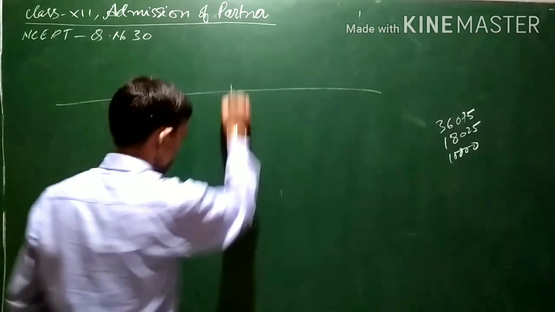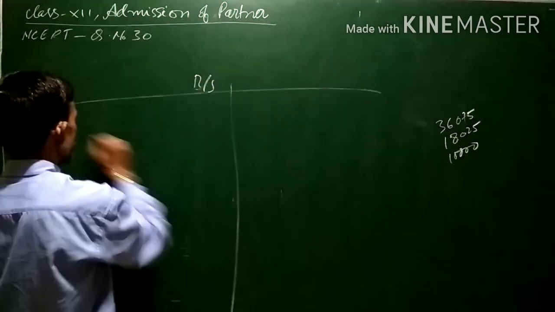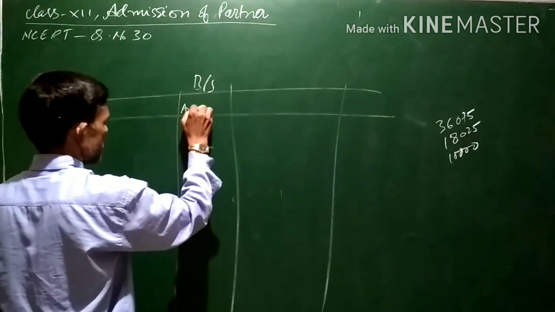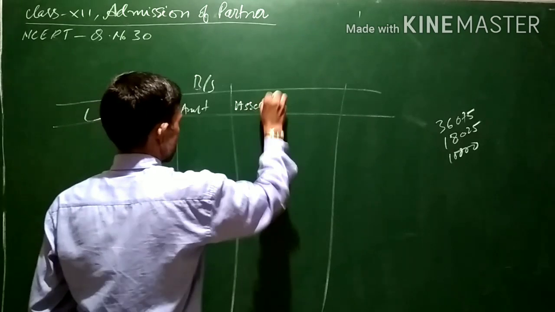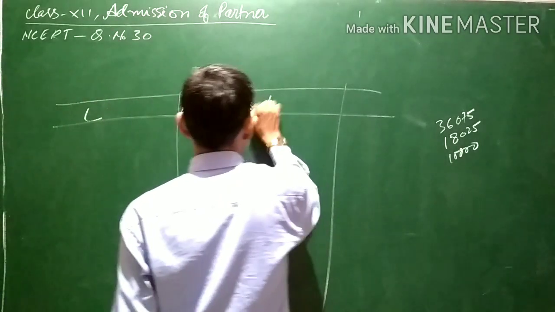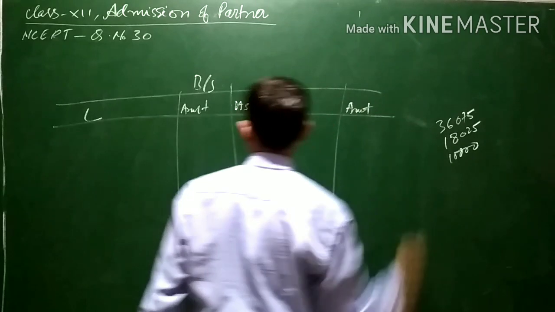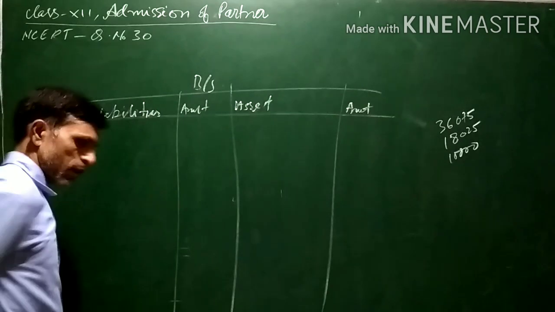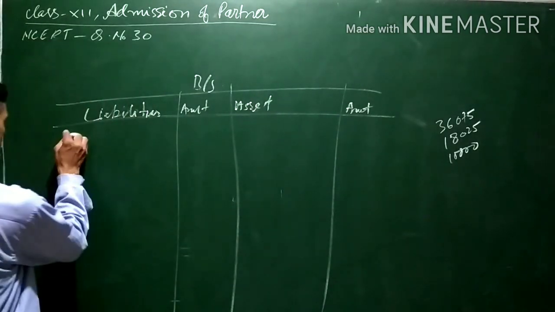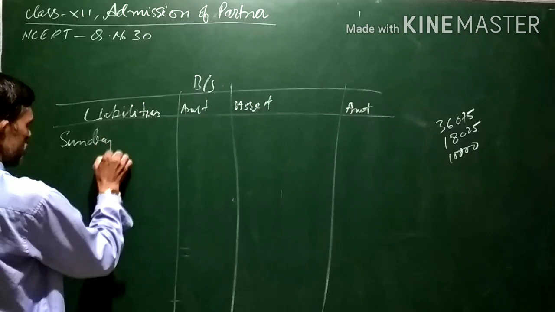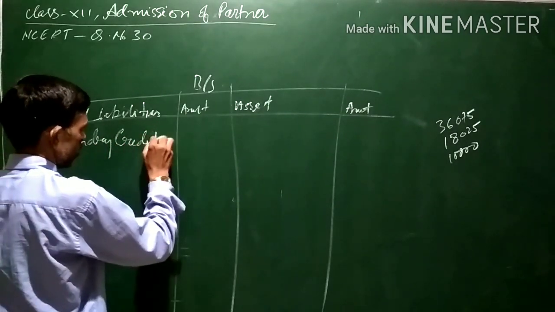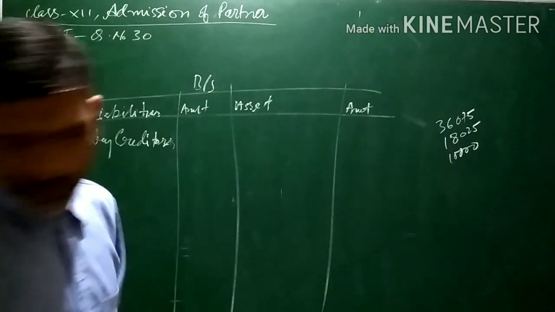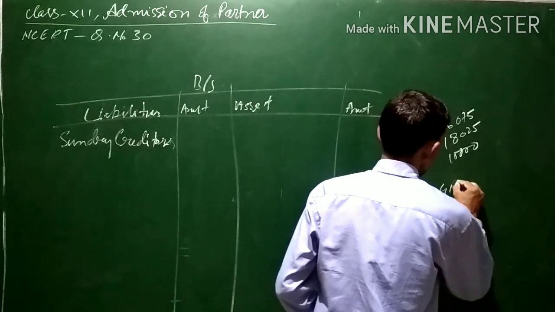This is the balance sheet. In short, let us have the balance sheet. Already you know that. This is the liability side, amount, and this is assets and amount. Liabilities. First of all, the sundry creditors were there. In the previous balance sheet, the sundry creditors were 41,500.